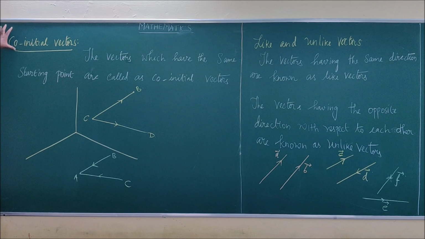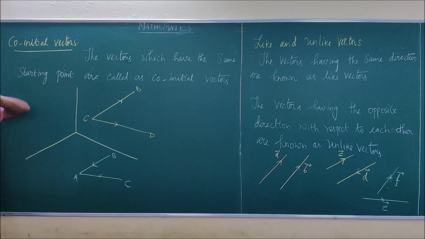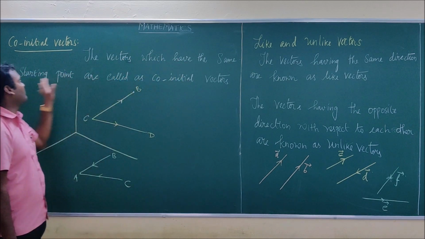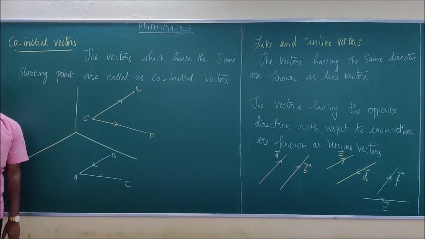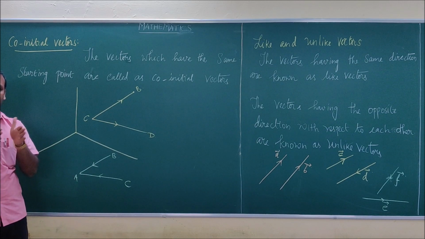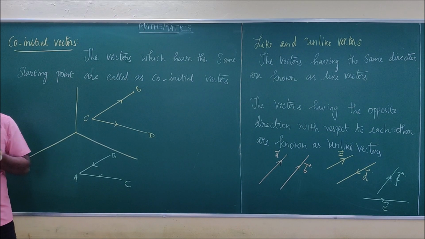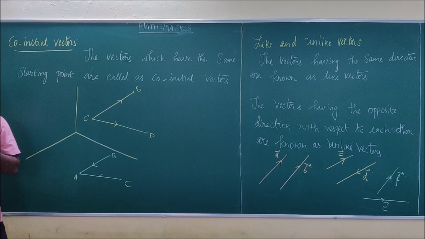Now we are going to see the co-initial vectors and the co-terminus vectors. Co-initial vectors: the vectors which have the same starting point are called co-initial vectors. Then you can easily state the definition for co-terminus vectors. If the vectors start from the same point, they are co-initial vectors. If the vectors end at the same point, we can say they are co-terminus. Terminus means ending, so co-terminus vectors.